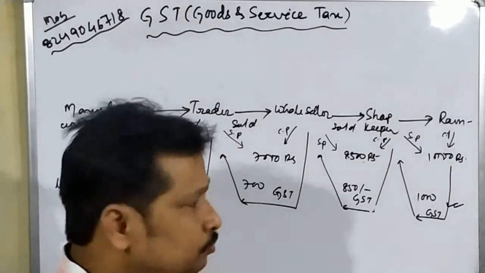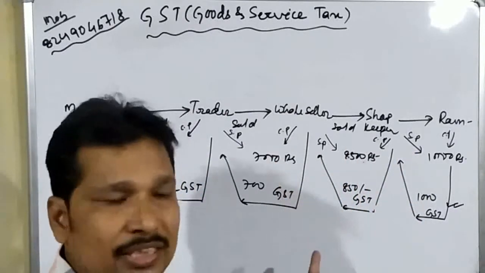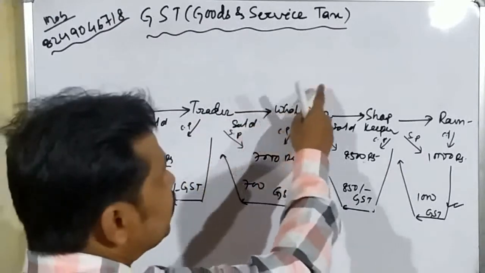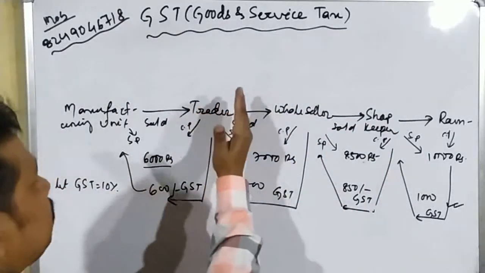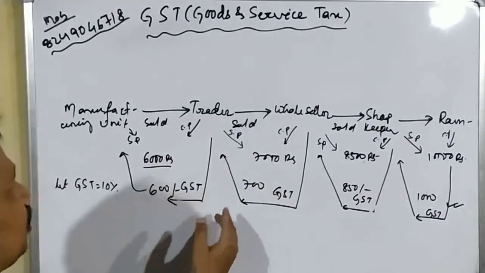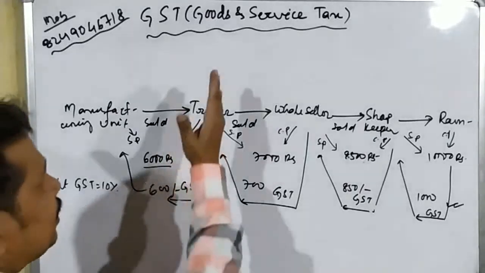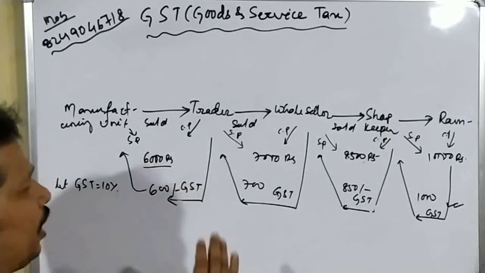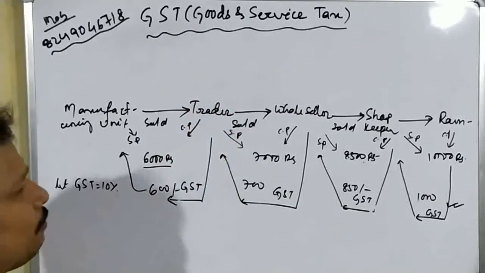Already I have told you, the final buyer will pay the total GST, not the trader, wholesaler and shopkeeper. And if we stop the transaction at these positions, that means the manufacturer sold that article to the trader and the trader will not sell that article to any other person, that means here the trader is the final buyer.